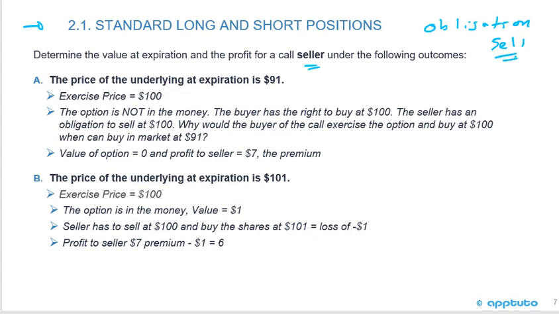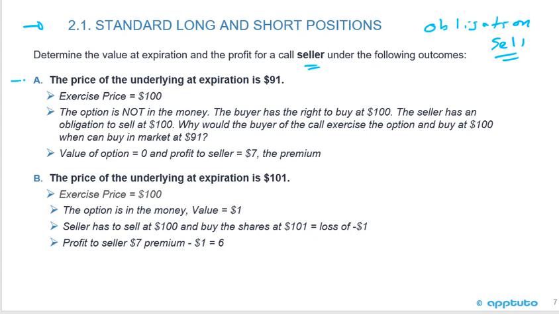Now, if I own the stock, it means I'm covered, and that's what we talk about as covered calls in the next LOS. But if I don't own the stock and I have to sell it, it means I need to go out in the open market and buy it, and that's why my maximum loss is theoretically infinite.